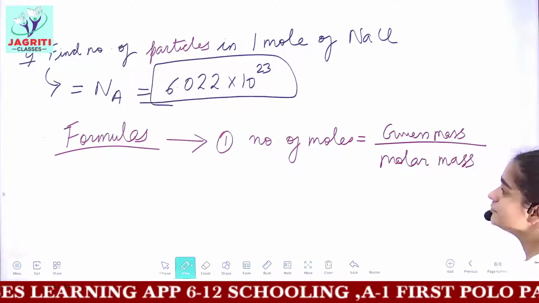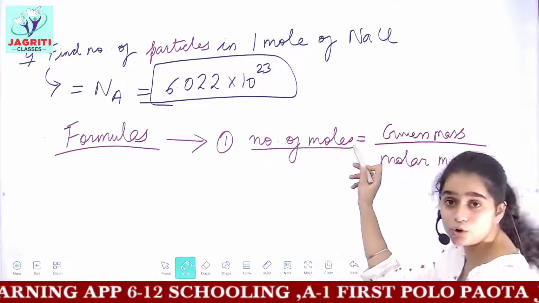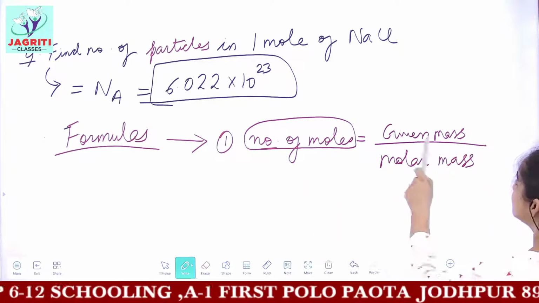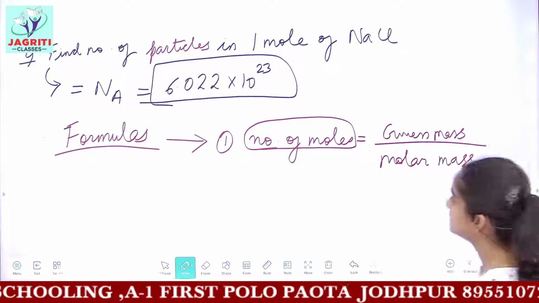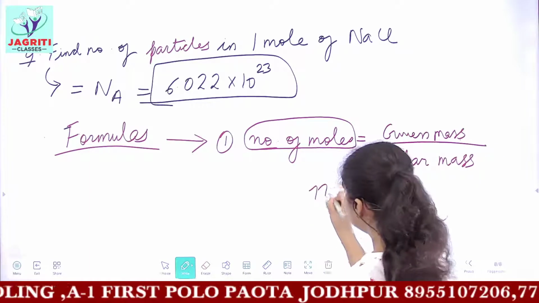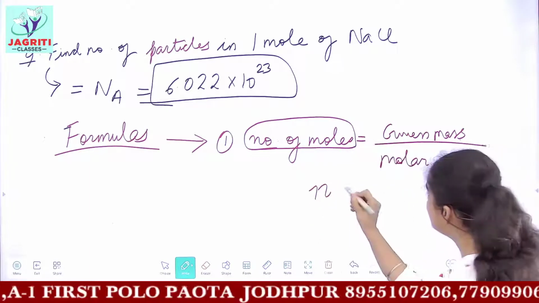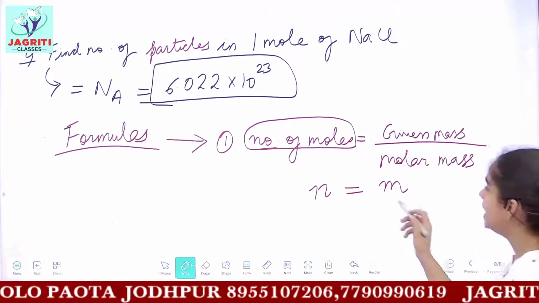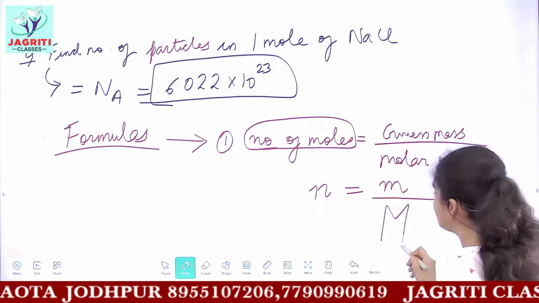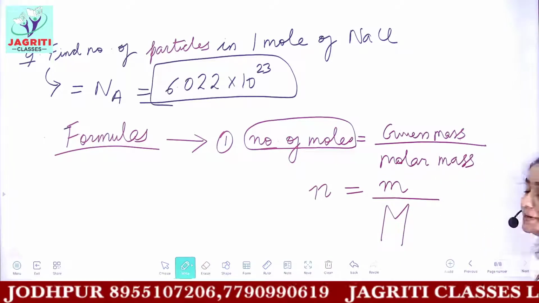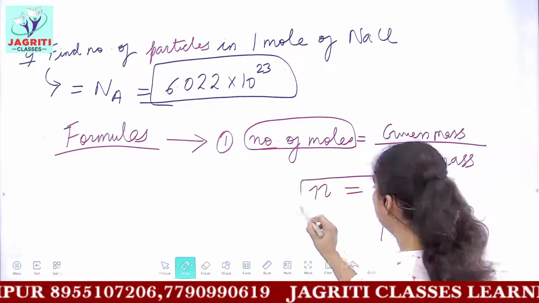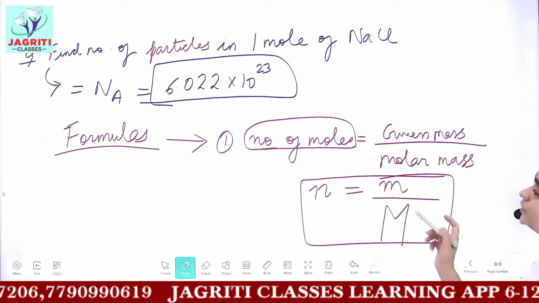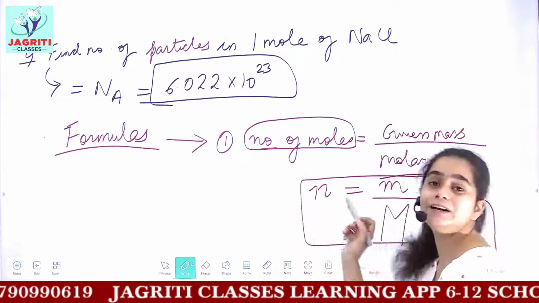Number of moles is denoted by small n, given mass by small m, and molar mass by capital M. So number of moles is equal to given mass upon molar mass. This is our first formula to find the number of moles.